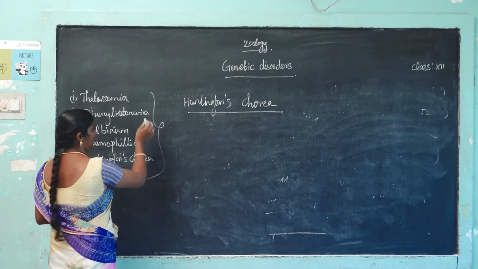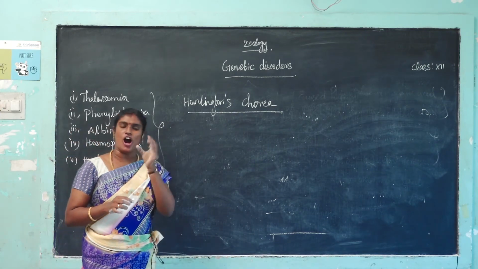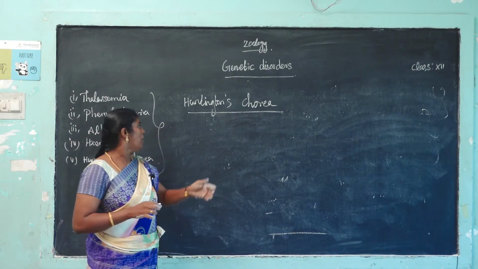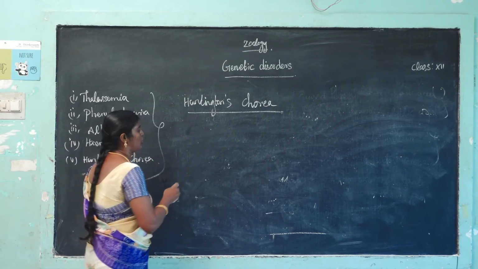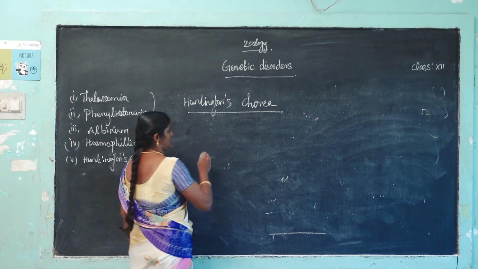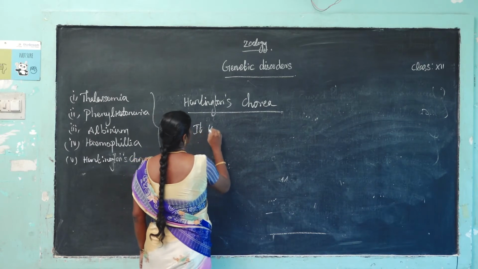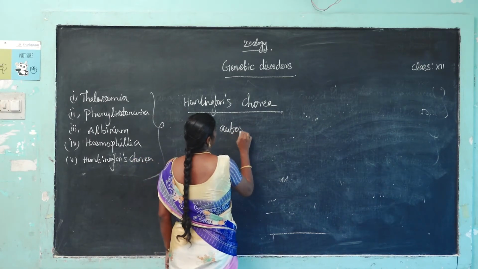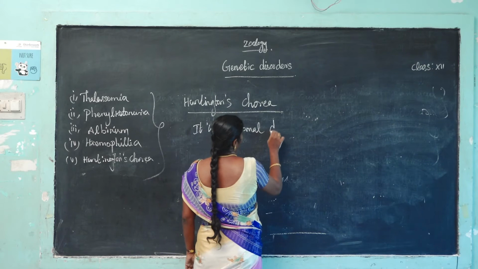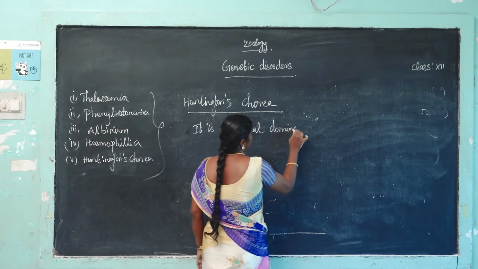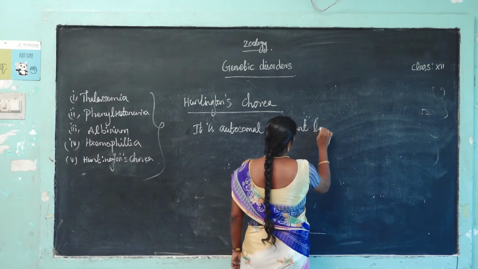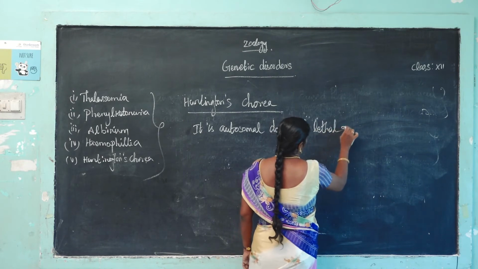The above three are inherited autosomal recessive genes, but Huntington chorea is an autosomal dominant lethal gene. What is the meaning of lethal?